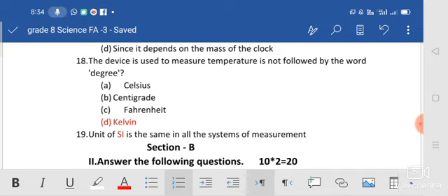Unit of dash is the same in all systems of measurement. The standard system, SI unit, standard international unit. That is the same in all systems. It is followed everywhere, in every world, in our world.